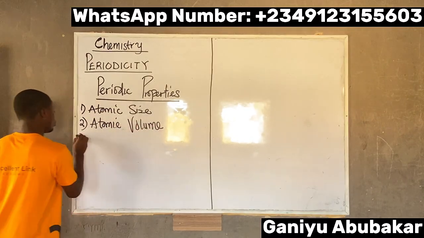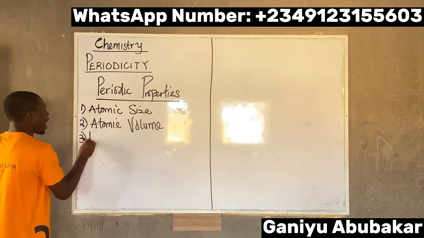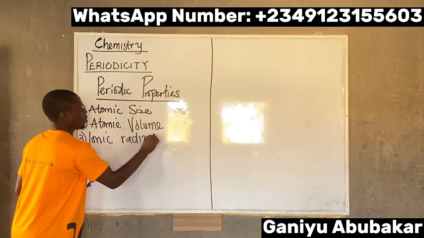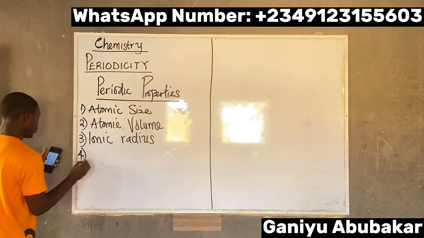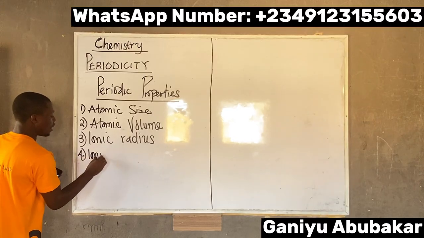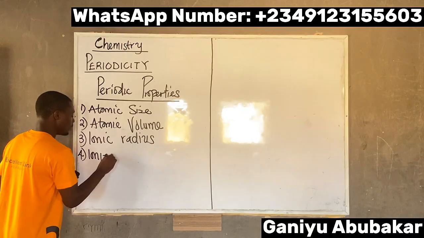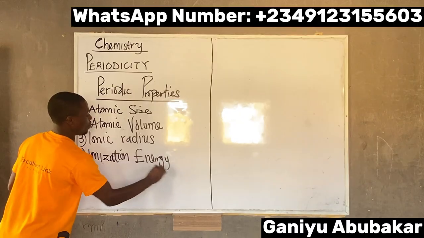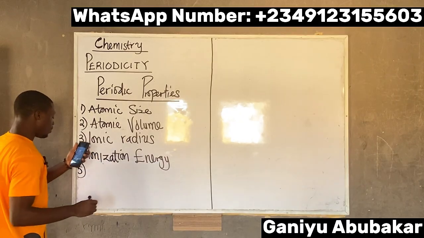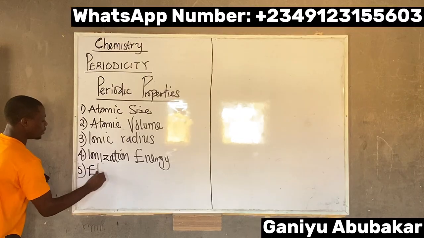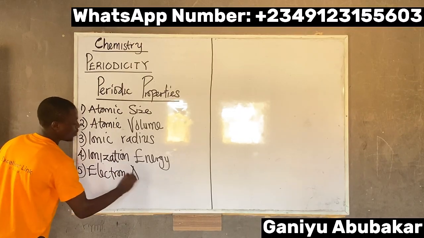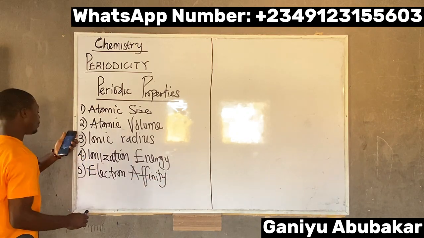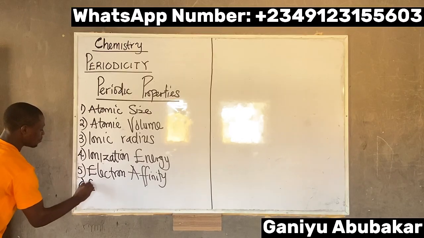Number three, we have the ionic radius. Number four, we have ionization energy. Number five, we have electron affinity. We also have electropositivity.